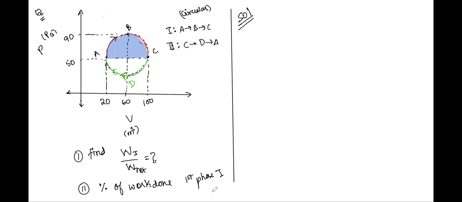So, Karuna, can you now tell me if you were correct, or would you like to correct yourself? The work done for the first part, when the system is moving from A to B to C, will be the area under the graph A, B, C only. So you have to also consider this part. That is the thing I was trying to tell you, that you need not only consider this area which we just told, this one.